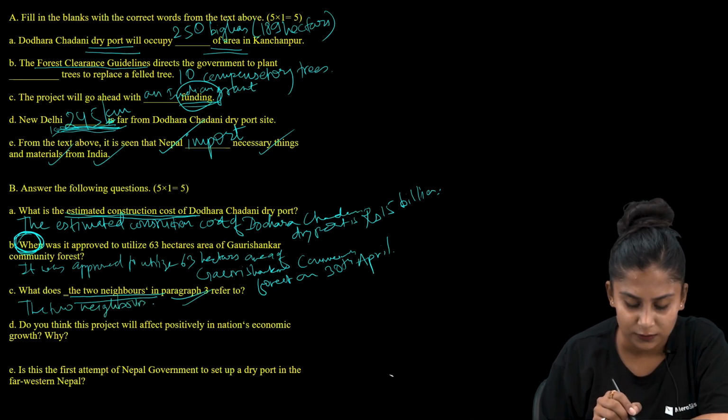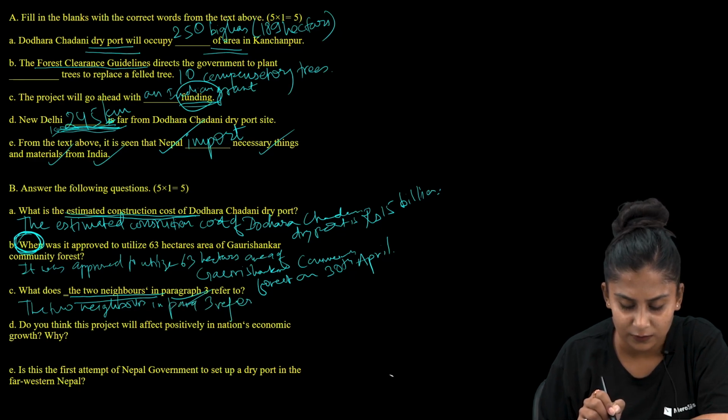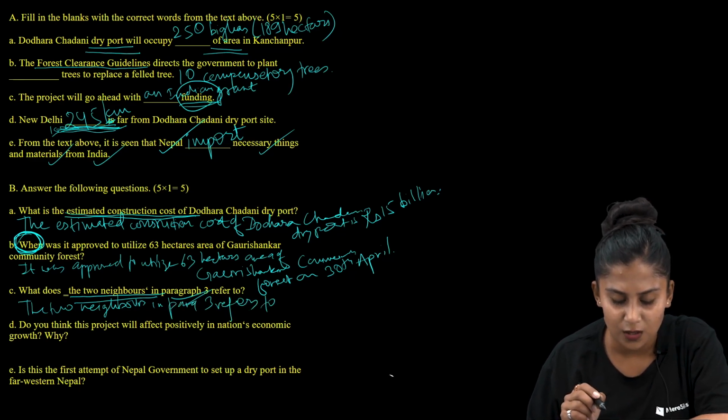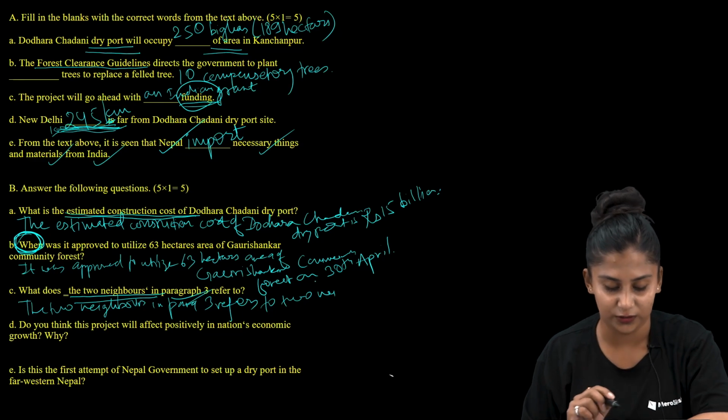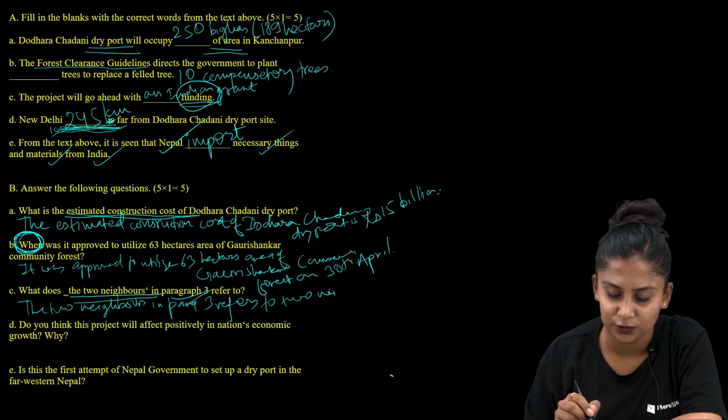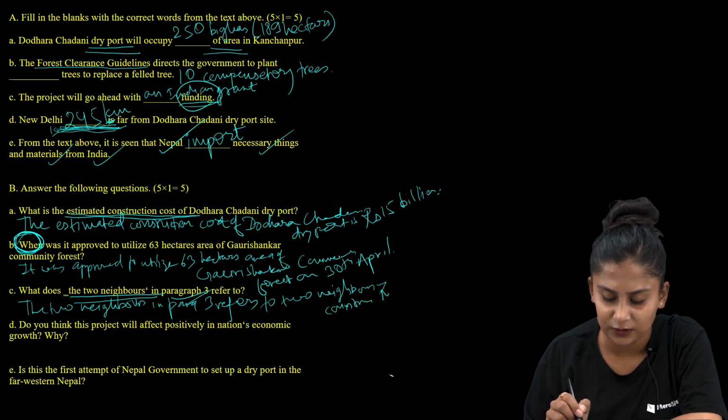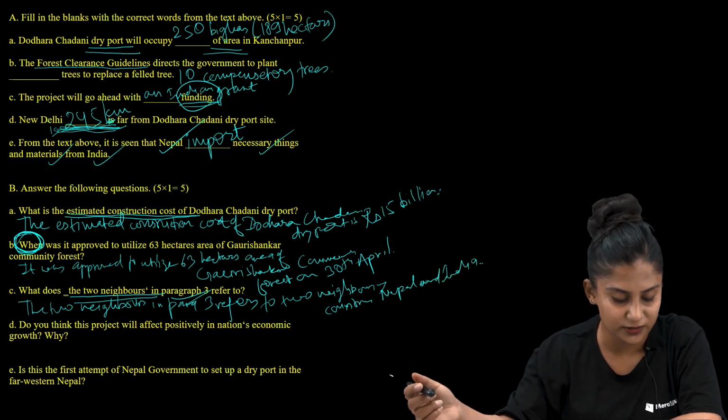So the two neighbors in paragraph 3 refer to two neighboring countries, Nepal and India. Okay, now let us talk about question number D.